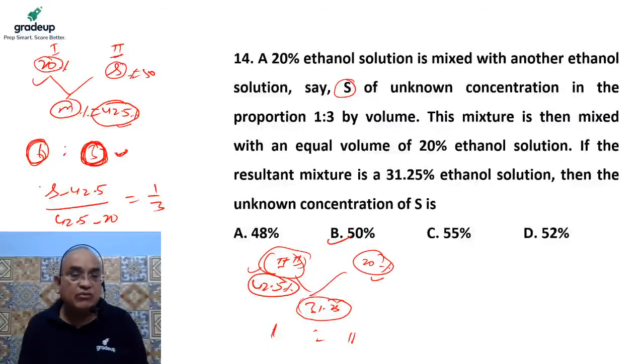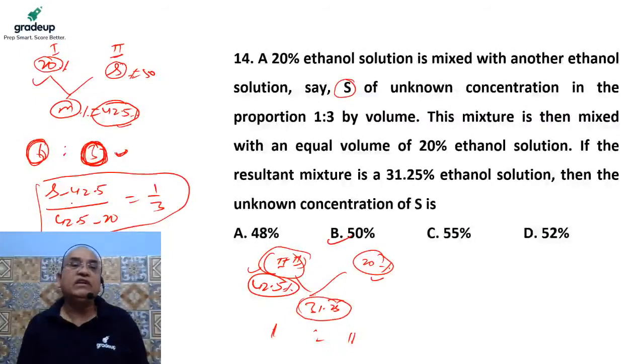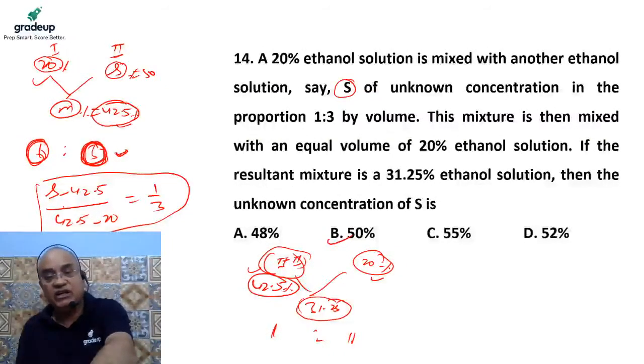Or you can calculate this way also. So the concentration of the second one is 50%, so the value of S would be 50%. You can easily calculate this one. Not a difficult one at all.